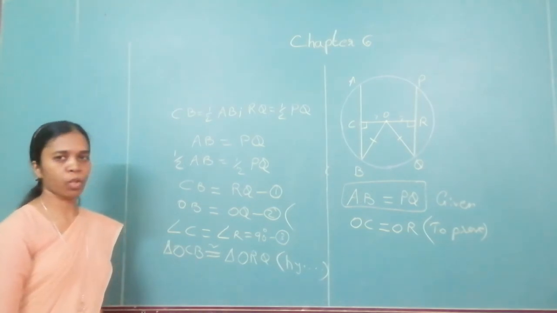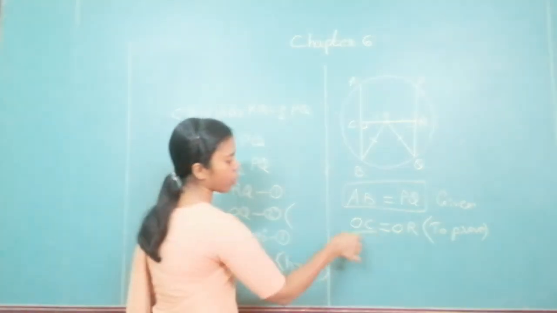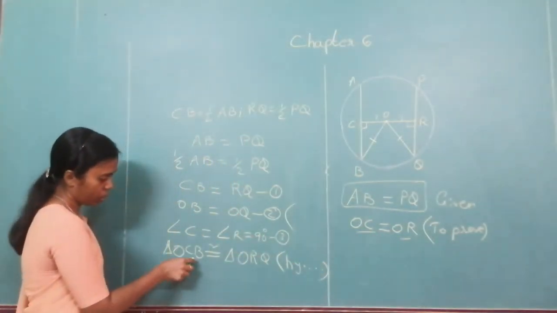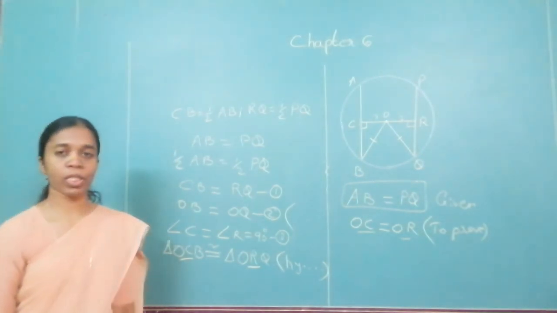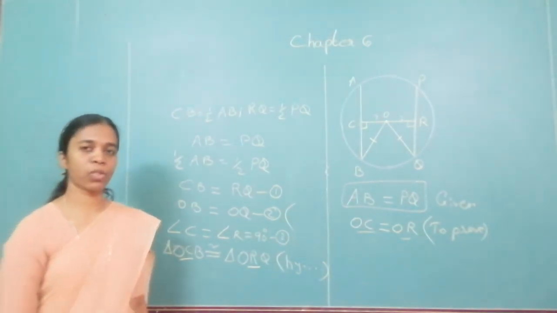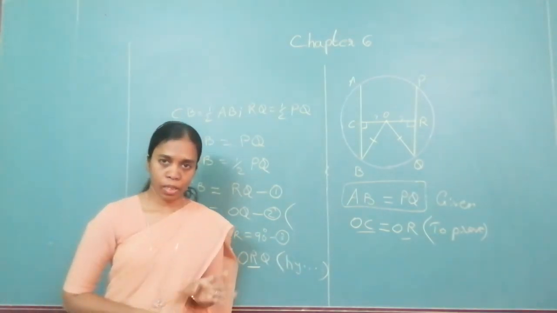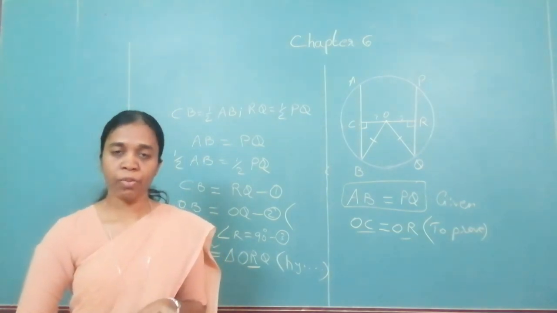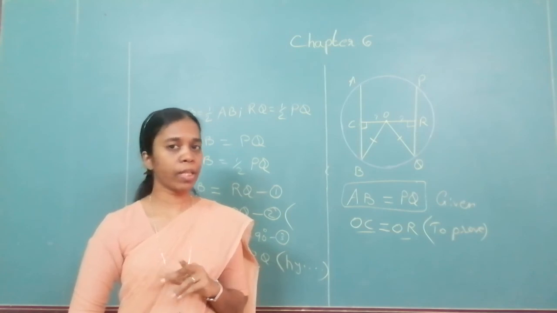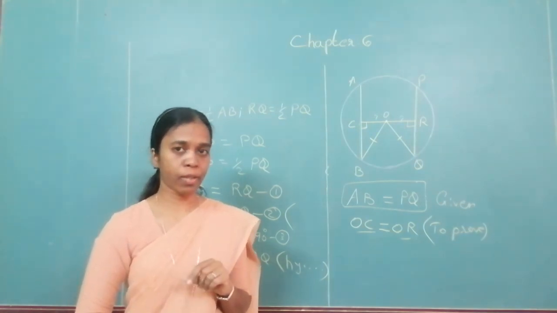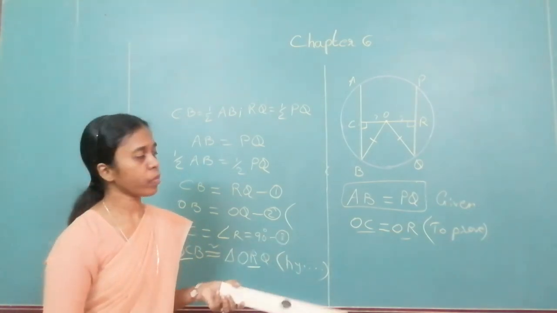Once the triangles are congruent, I will show the corresponding sides are also congruent. What side am I supposed to get? OC and OR. See, OC is equal to OR. So from here I can say that OC is equal to OR, corresponding sides of the congruent triangles. In all these three theorems that we have learned, we have shown that the triangles are congruent. So always we have to create a triangle by joining the radii. Please remember that.